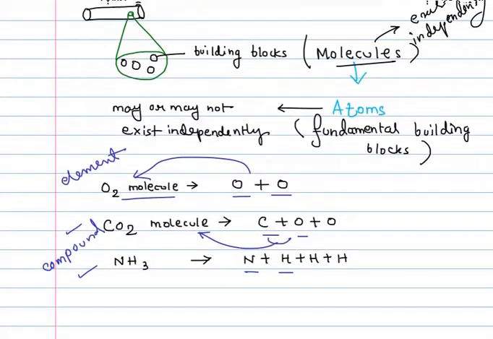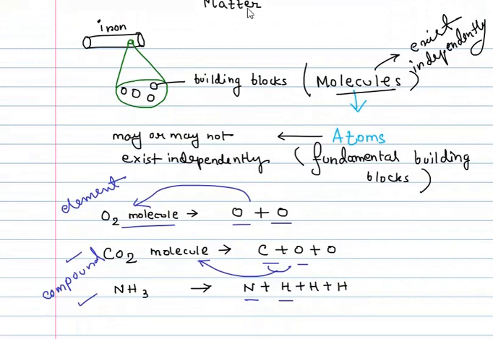This entire idea that matter is made up of atoms or molecules is not the thought process of one single scientist. Philosophers and researchers from various countries, whether it is India or the ancient Greeks, all of them had different philosophies, different ideas about this.